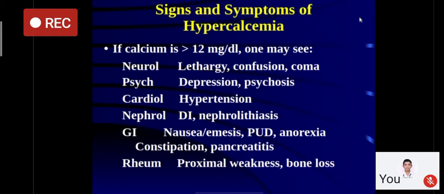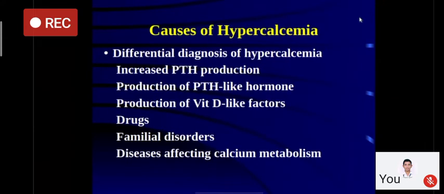And in the rheumatological system, when along with hypercalcemia you have severe hypophosphatemia and increased PTH level, it will result in proximal muscle weakness and bone loss. Now, what are causes of hypercalcemia? It is very easy to remember.